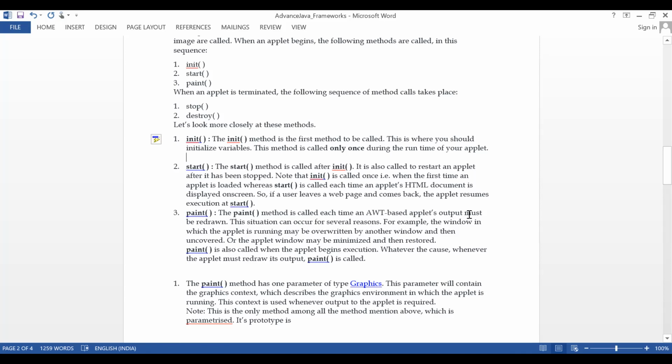AWT based applets output must be redrawn. This situation can occur for several reasons. For example, the window in which the applet is running may be overwritten by another window and then uncovered, or the applet may be minimized, then restored. Paint is also